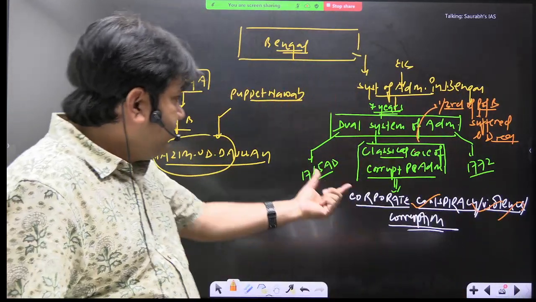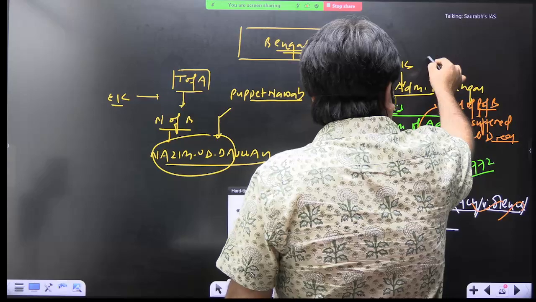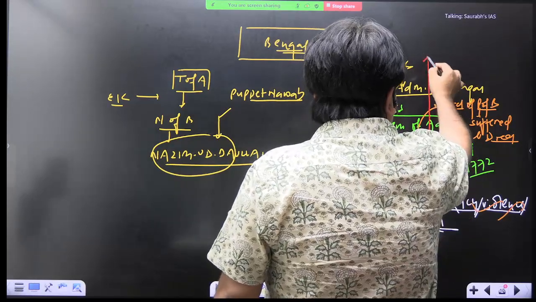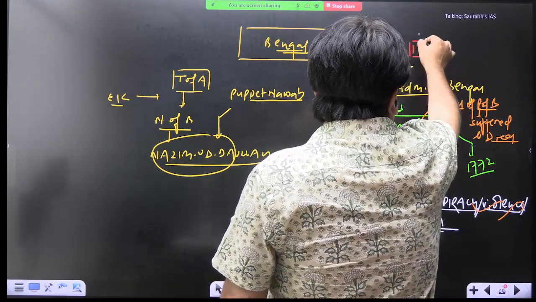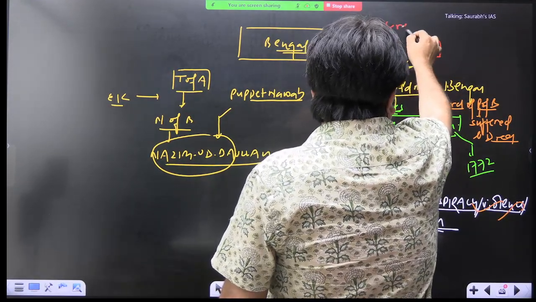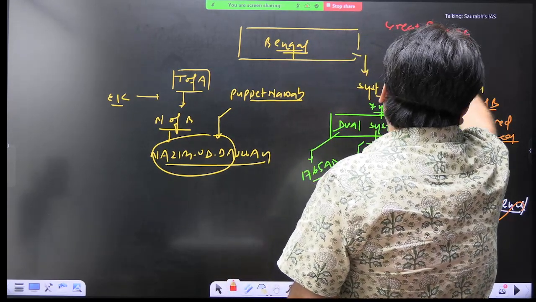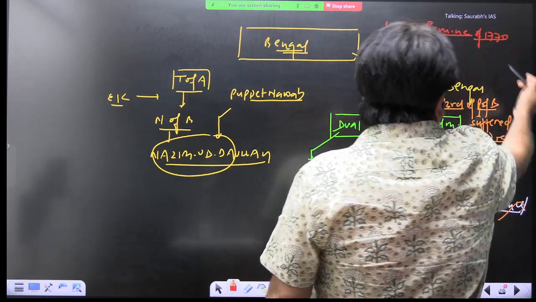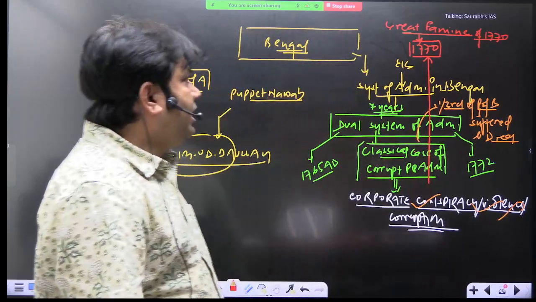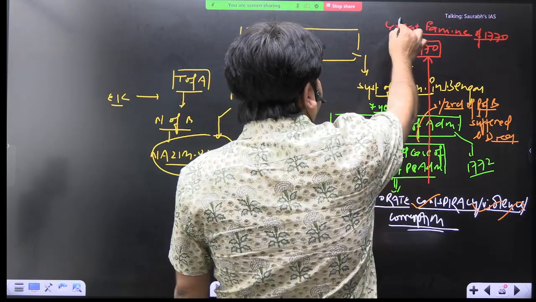And during these 7 years phase, in the year 1770, there is a famine in Bengal, and this is called Great Famine of 1770. There is a famine in Bengal, and this famine is called Great Famine in Bengal. Why we are using this word great?